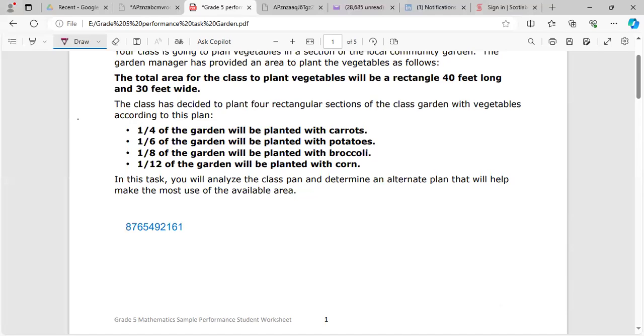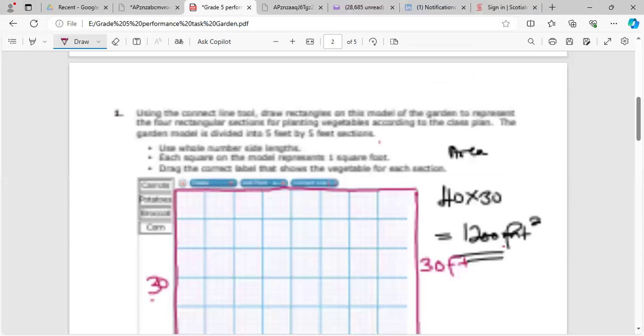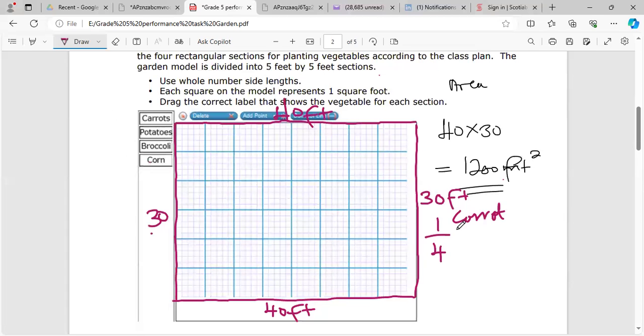It's an American paper, you know, so very nice paper though. And 1/12 corn. So guys, I wrote down the fraction. Let's just see if we can work out the area for each one of them. So carrot is 1/4.